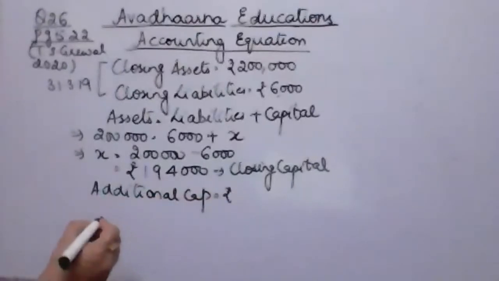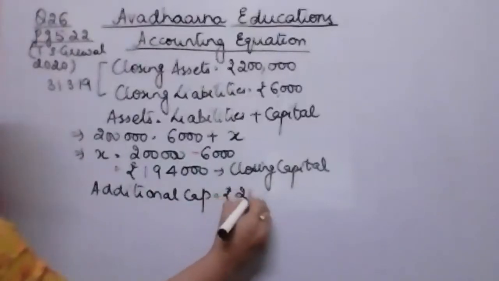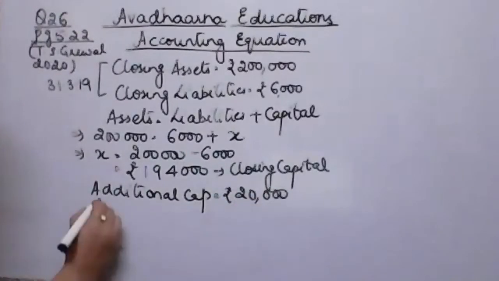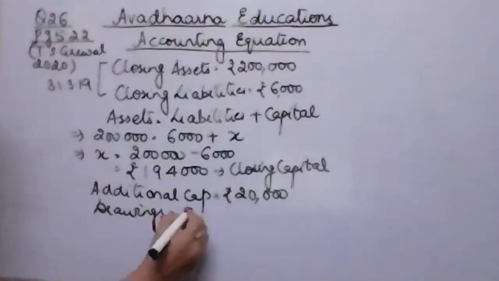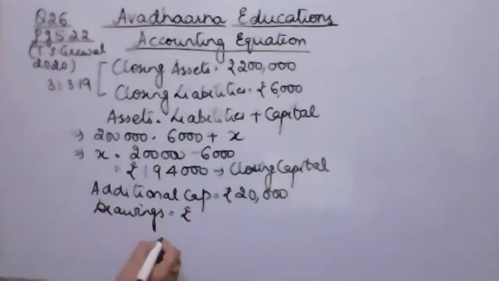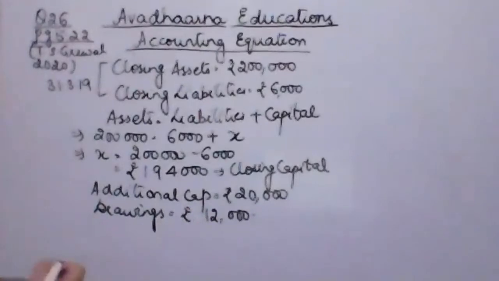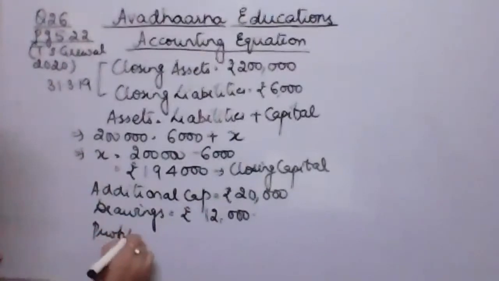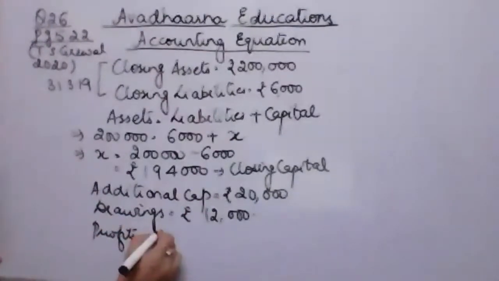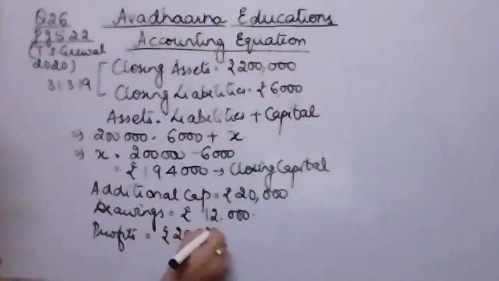Additional capital given to me in the question as rupees 20,000, and the drawings given in the question are rupees 12,000. Then it's also given that he made a profit of rupees 20,000 during the year. मुझे अब profit के बारे में भी दिया हुआ है. Profits of the business is rupees 20,000 during the year. Fine.